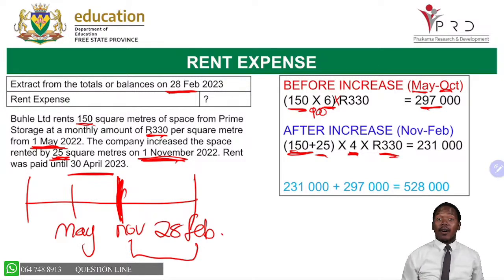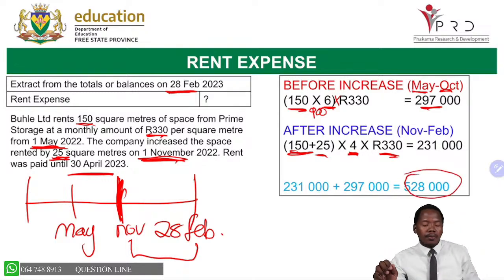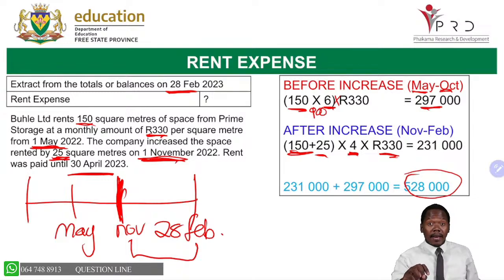And then we get 231,000. Now 297,000 plus 231,000, then we would arrive at our answer, which we must record as our rent expense, since there was no rent recorded, as you can see. So we'll record it as it is, 528,000.